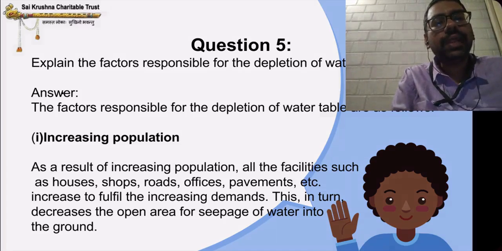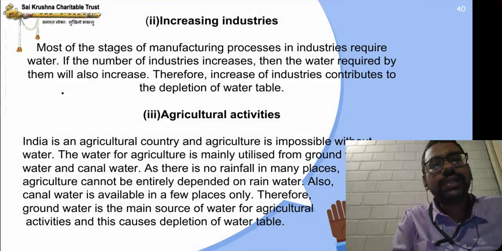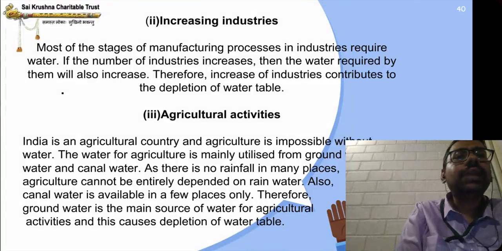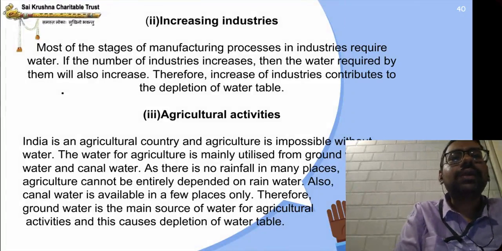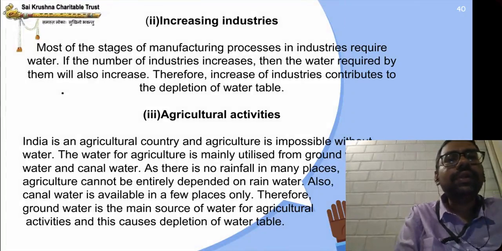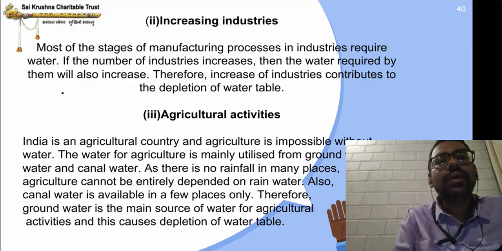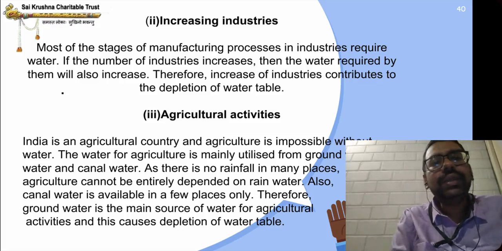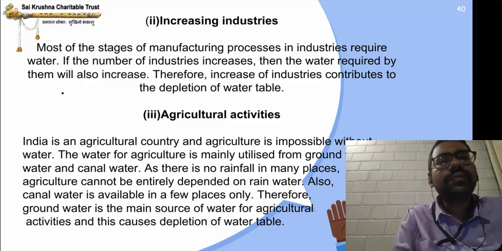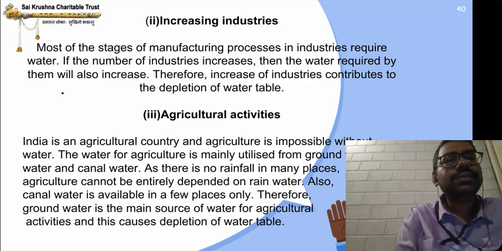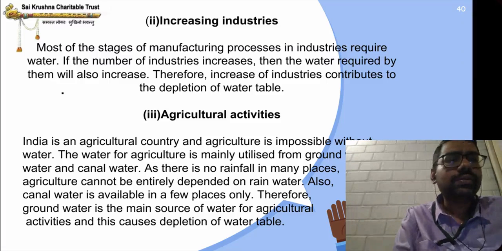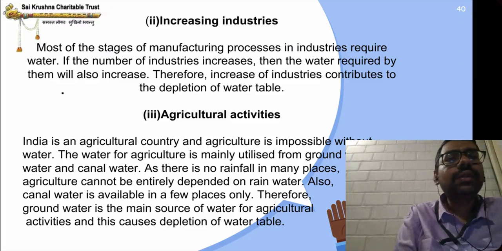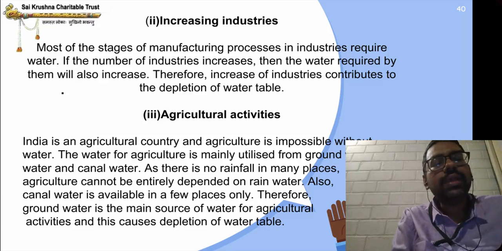Okay, increasing industries. Most of the stages of the manufacturing process in industries require water. If the number of industries increases, the water required by them will also increase. This increase of industries contributes to depletion of the water table. If the number of industries increases, you cannot use water from only one source. So, you have to use groundwater. That is why the water table will get depleted if there are increasing industries.